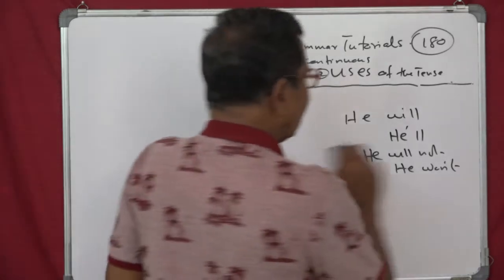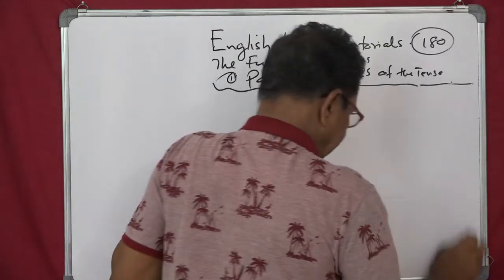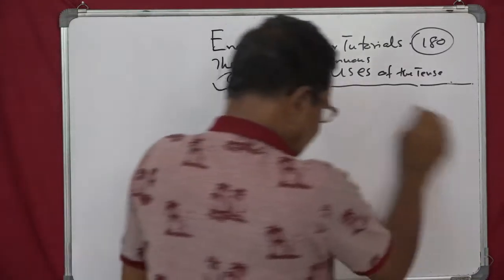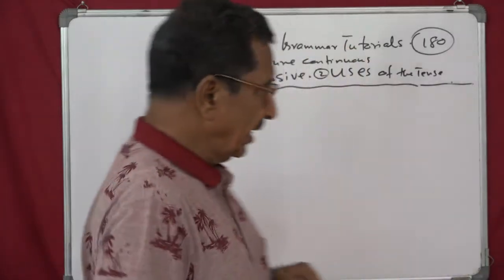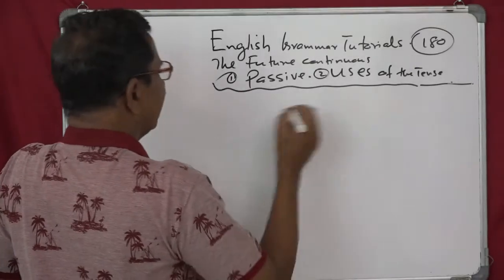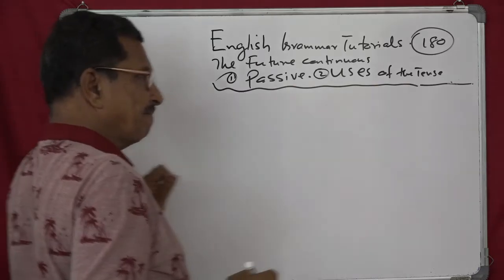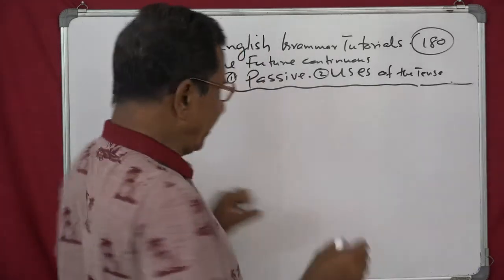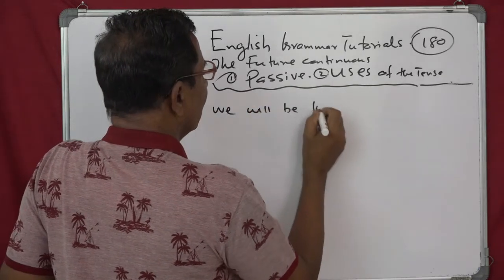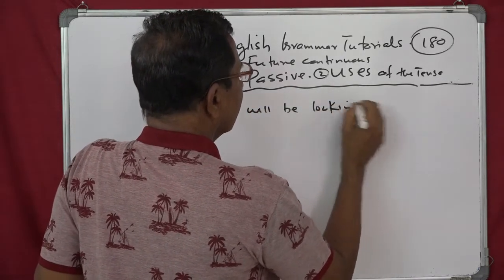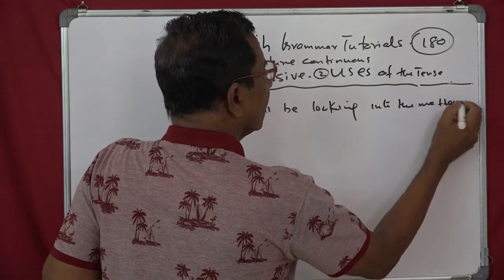Now what we have to do, according to the steps that we learn when you learn the tense, is passive, and passive is very simple. Say for example the form is, okay, we will be looking into the matter.